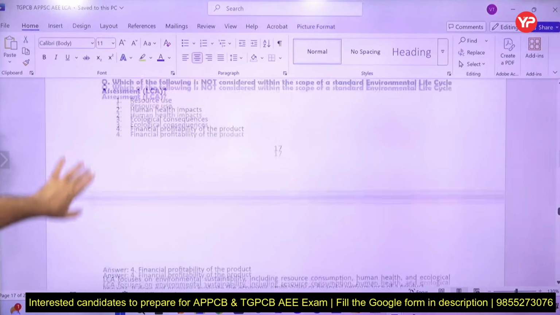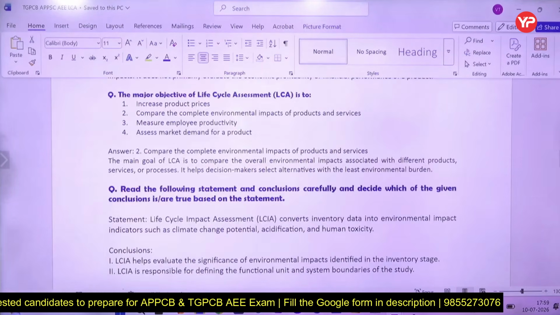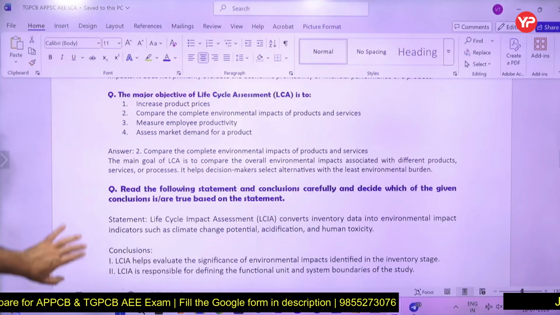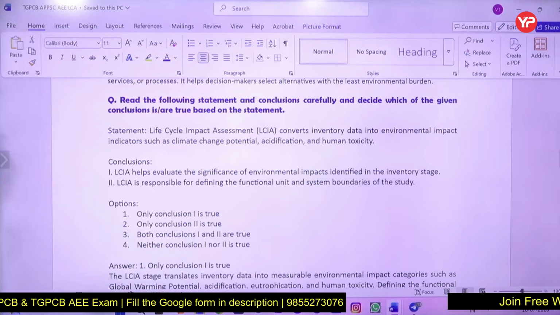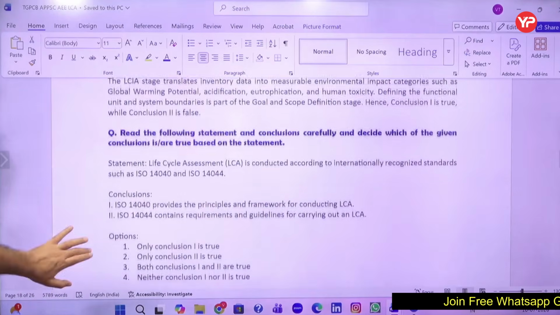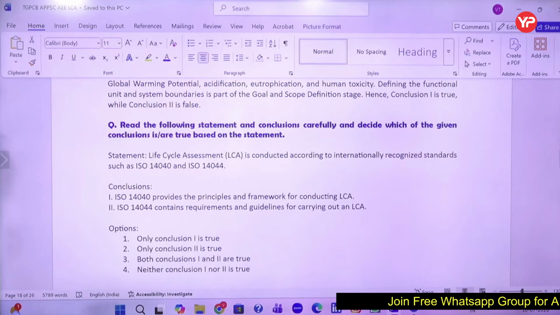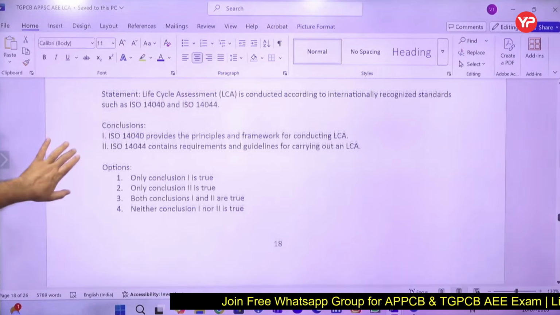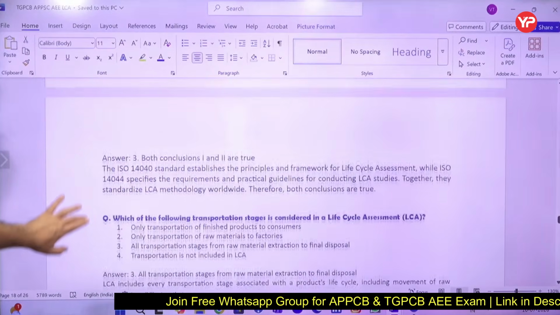We have done a similar question which has come. What is the major objective? Compare and evaluate the environmental impact of product and service. Statement is given, framework, guidelines, both the statements are correct.